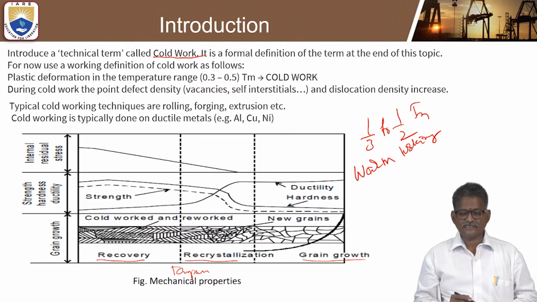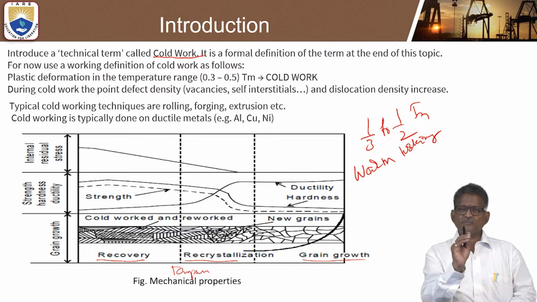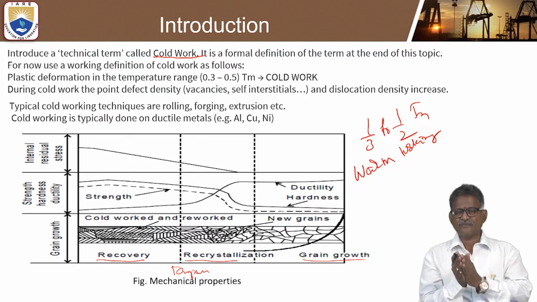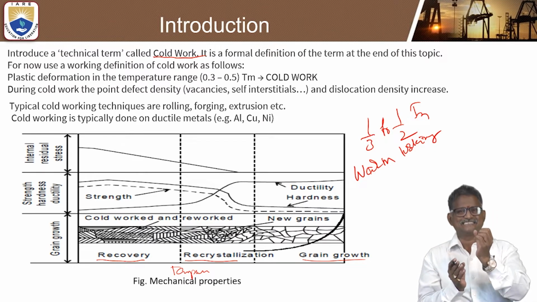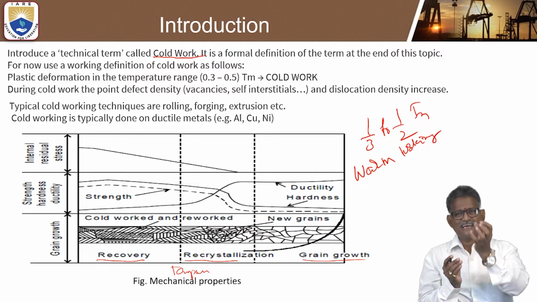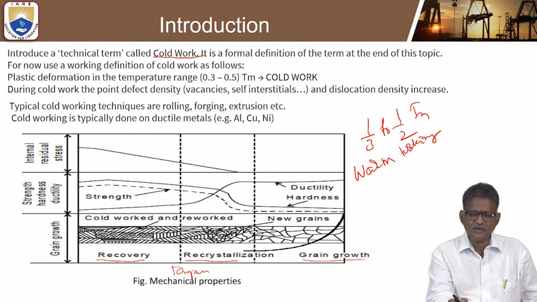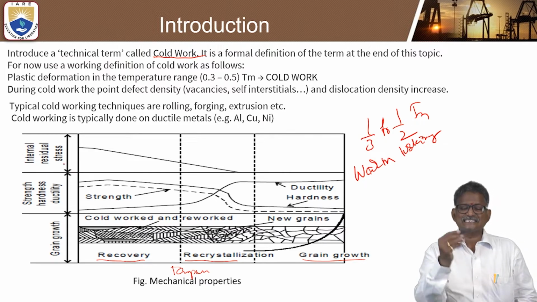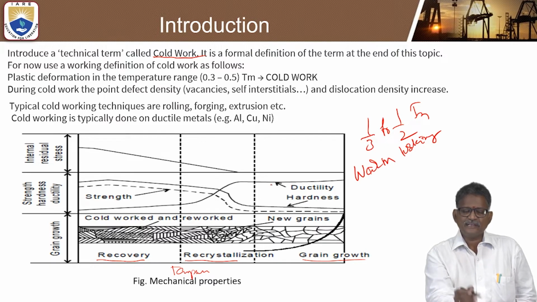First, at minimum low temperature, recovery takes place. In recovery, when you apply some temperature, the internal stresses can be relieved so that the properties can be improved. Here you can see the internal residual stresses are high and have to be relieved, while hardness and ductility are in a middle position, and finally grain growth, which we will discuss later.